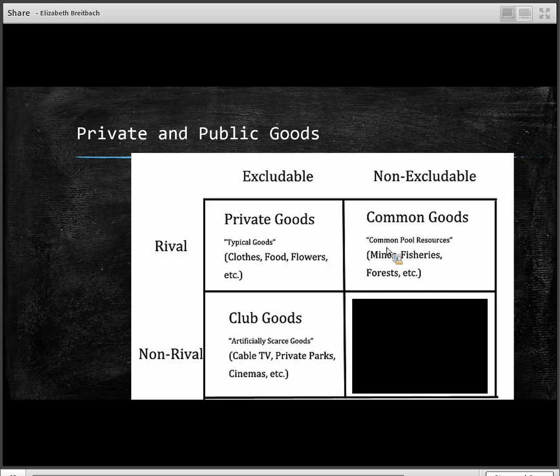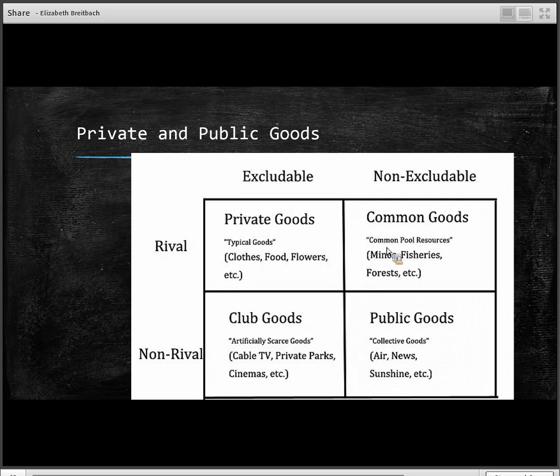Then we have goods that are non-excludable and non-rival, and this is where our big market failures exist. These are goods that nobody can stop you from consuming, and we can all consume them at the same time. These are public goods, and this is where something like sunshine comes in, right? We don't have to actually pay for sunshine. It's non-excludable. Nobody can stop you from consuming sunshine. And it's non-rival. We can all consume the sunshine at the same time. And so we have a public good.